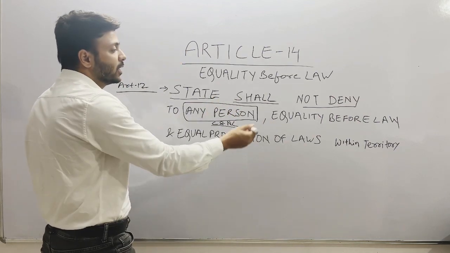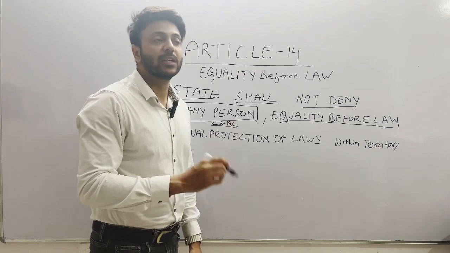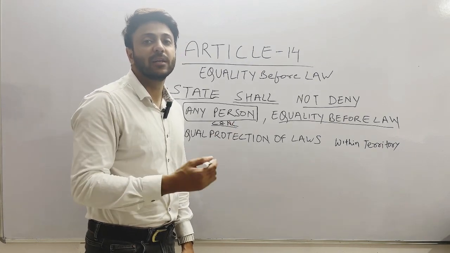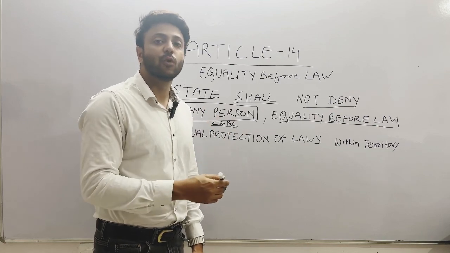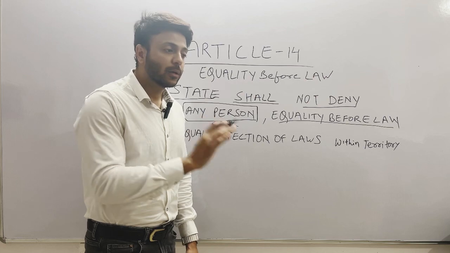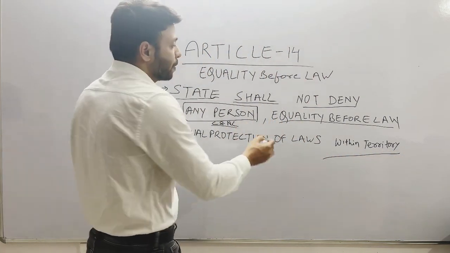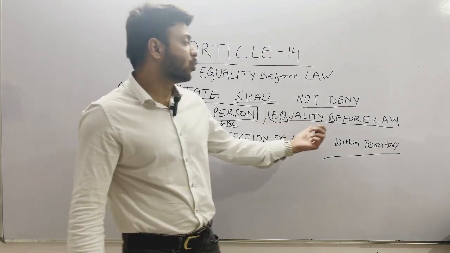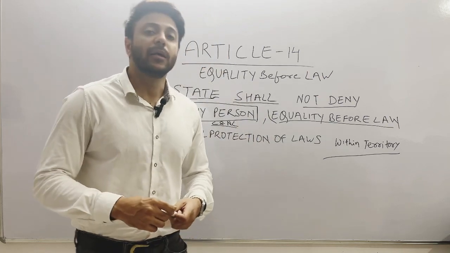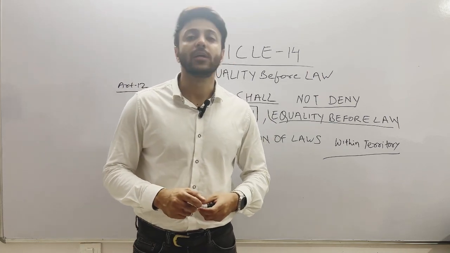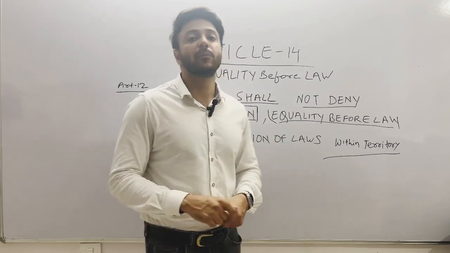What does the state shall not deny? Equality before law, which means that each and every individual, whether he is rich, poor, male, female, child, adult, president, prime minister, governor, any IPS, IAS officer, or any person who is currently in the territory of India, whether a citizen or non-citizen, should be guaranteed equality before law. If they have contravened any law, then each and every individual should be treated equally, and law should see them with only one vision and should not discriminate between them.